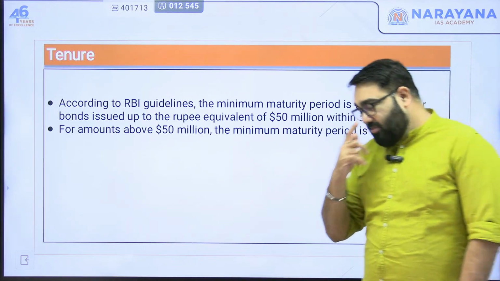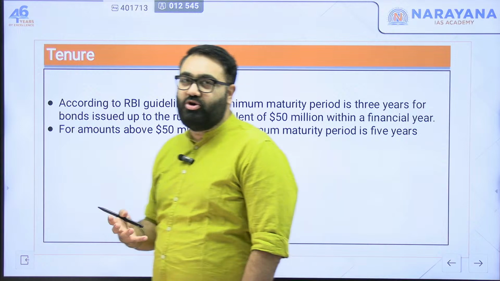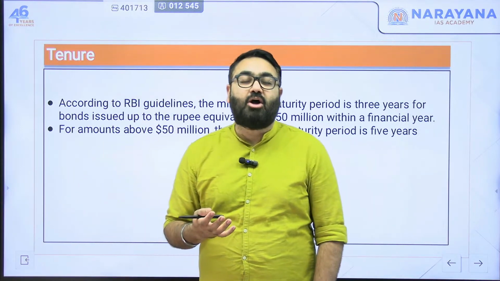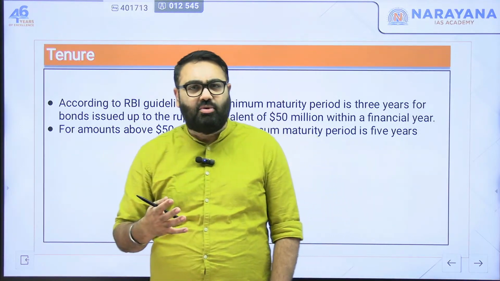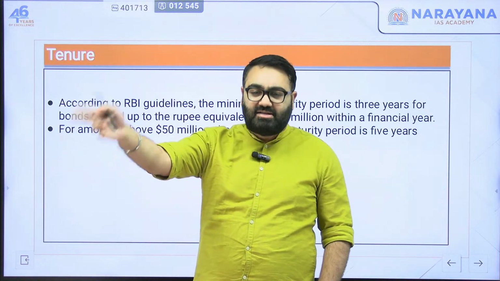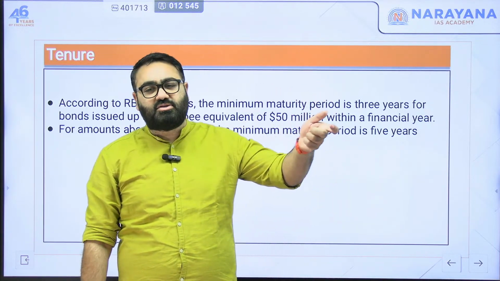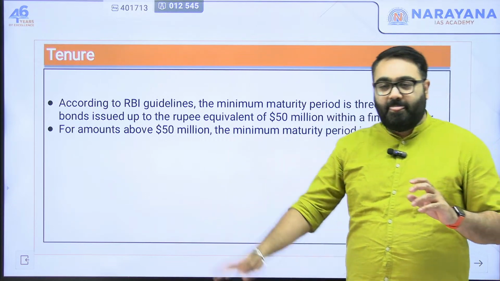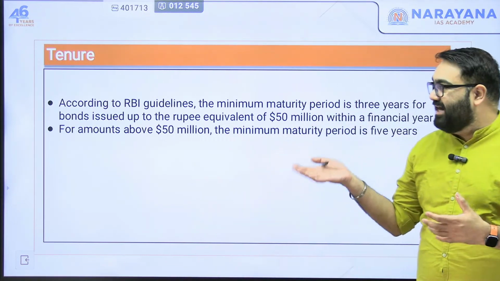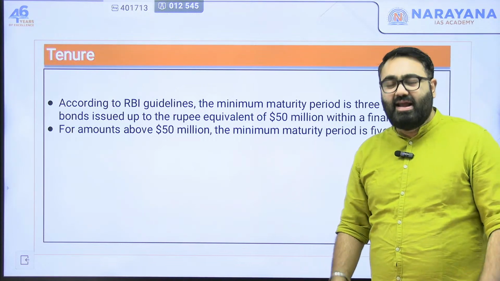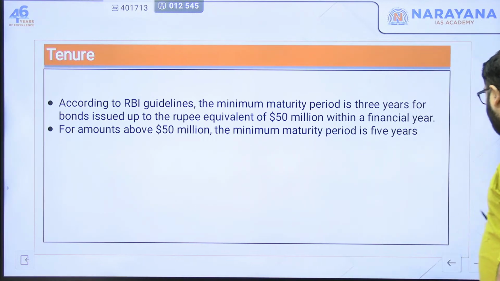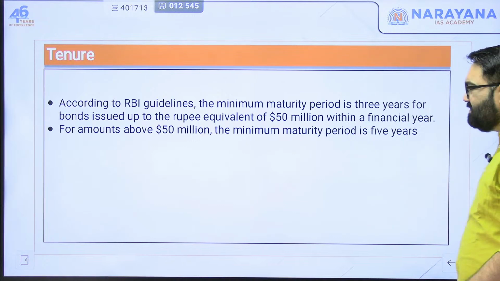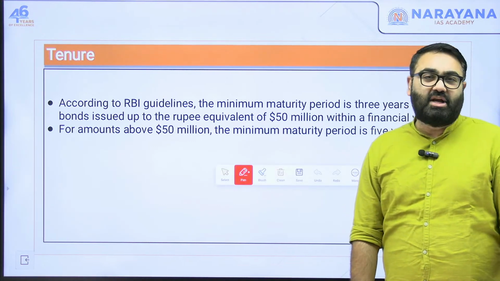Now, every bond has a certain tenure, a certain maturity date. If you take a bond from the government, for example, the government will have to tell you to come back after so many years, and they'll give you your money back along with the interest. So there has to be a maturity period, a tenure for these bonds. For these masala bonds, the RBI decides a tenure. The guideline mainly depends upon the amount of money that is being raised. Depending upon that, the maturity period can be determined.